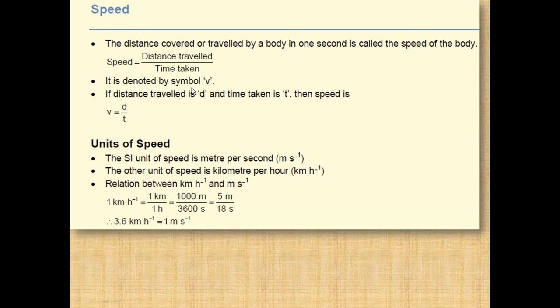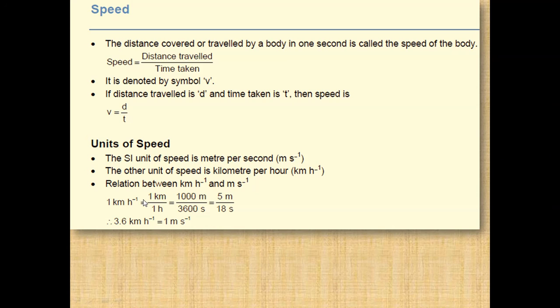It is denoted by V, and if the distance traveled is d and time taken is t, then the speed is d upon t. The SI unit of distance is meter and the SI unit of time is second. So what is the unit of speed? The unit of speed is meter per second, and the other unit of speed is kilometer per hour.